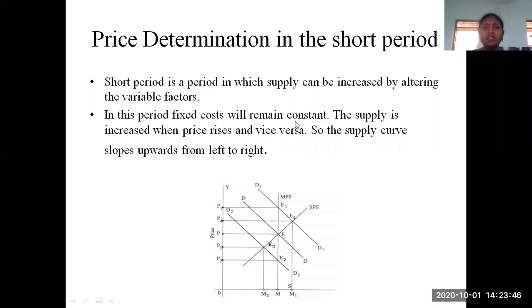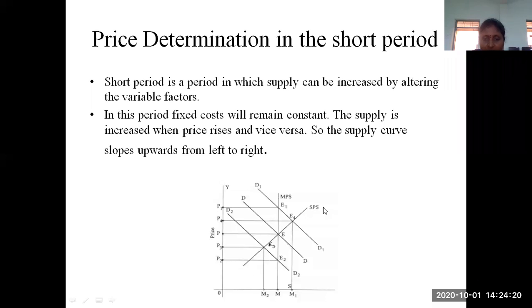In the second chapter itself, we went through what is meant by fixed cost and variable cost. Fixed cost means we are not going to construct new buildings or new firms, or new machinery. We are not going to alter such things. We are altering the raw materials and labor, which are the variable factors. Here the supply increases when the price rises, and vice versa. So the supply curve we are considering slopes upwards from left to right. This is the supply curve in the short period.